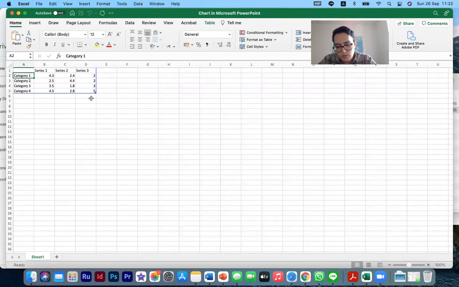For example, math grade, science, computer, and PE. And here are the grades, for example, or the numbers or the data that you want to insert.